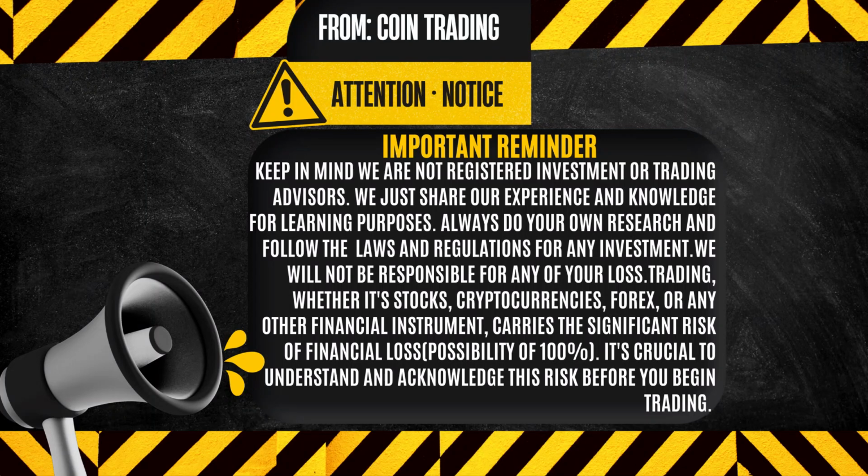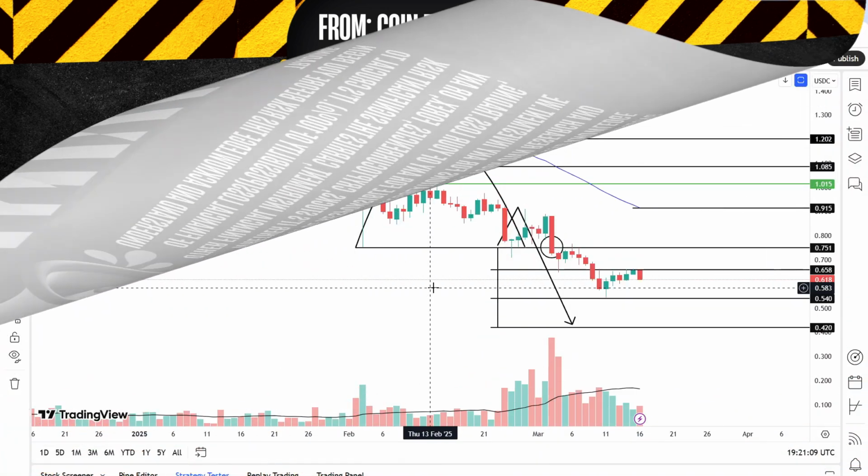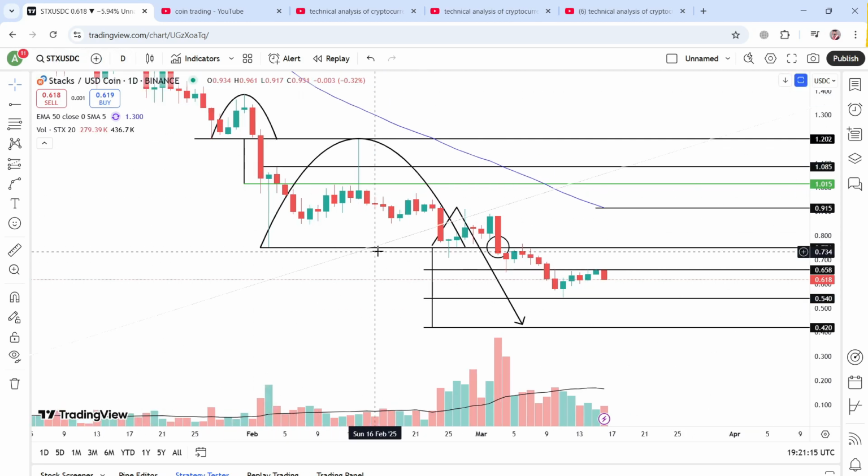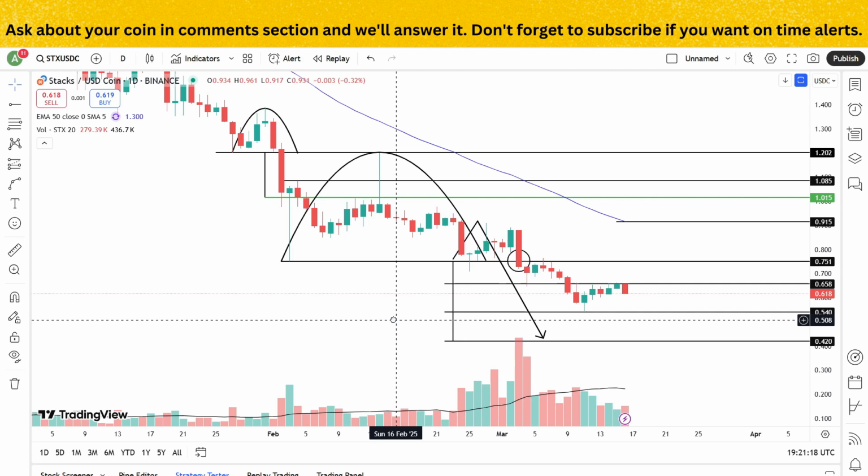Hello friends. In this video, I will share the technical analysis of STX, IMX, GRT, ENA and FLR coin. I have opened the chart of STX against USDC on 1 day time frame. If we look at this coin, currently this coin is moving in its downtrend.